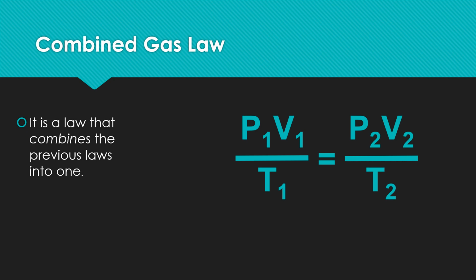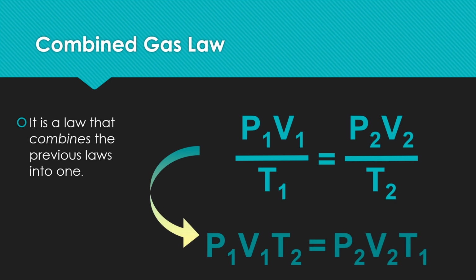Using these three laws, Boyle's law, Charles' law and Gay-Lussac's law, scientists formulated a new gas law. It is called the combined gas law. This gas law is P1 V1 divided by T1 is equal to P2 V2 divided by T2. That means two conditions: 1 is the condition at one stage and 2 is the condition at the second stage.